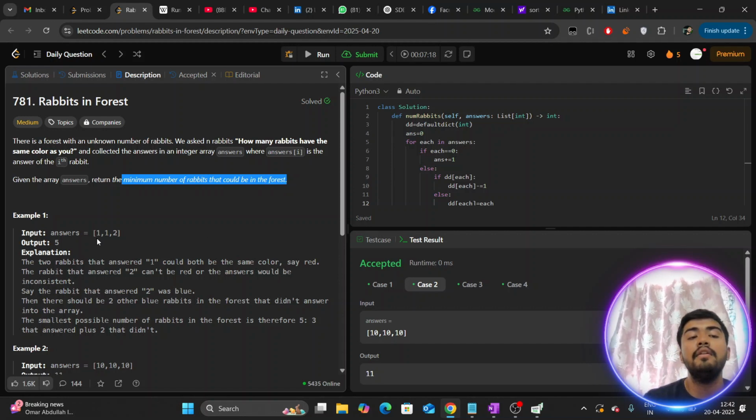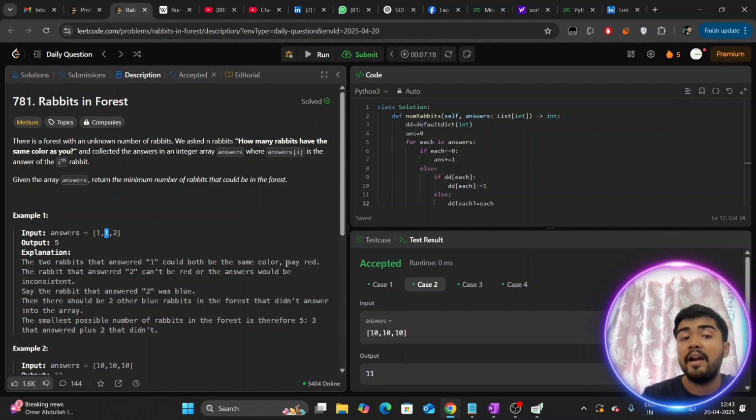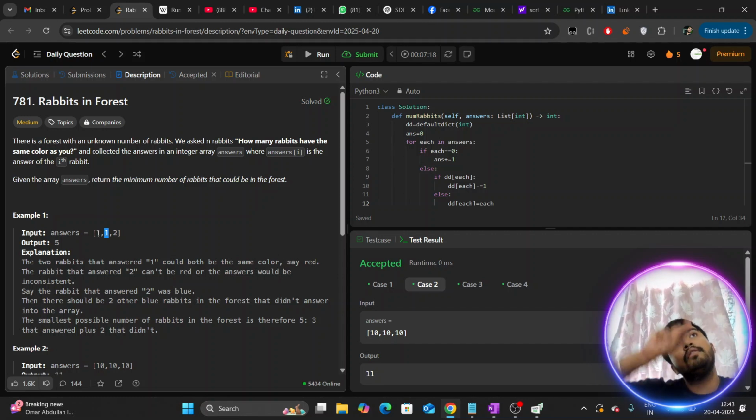If we iterate on the first test case, you can see the first rabbit tells us there is one more rabbit of the same color as me. Similarly, this rabbit tells us there could be one more rabbit that also possesses the same color as me. So here you can see what they told: the 2 rabbits that answered 1 could both be the same color, say red. The first rabbit points to the other red rabbit in the forest, and similarly the second rabbit points to the first rabbit, which is also the same color.